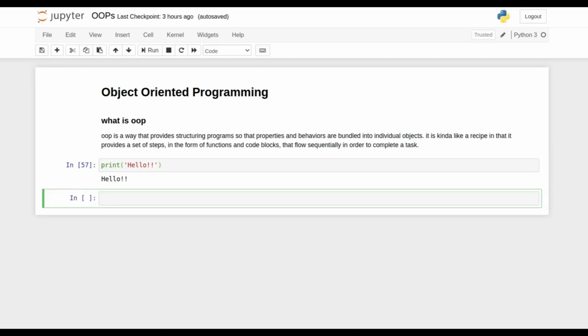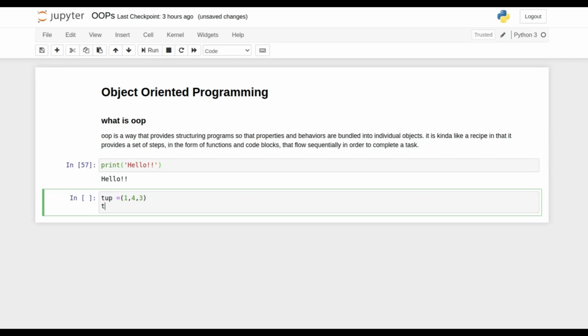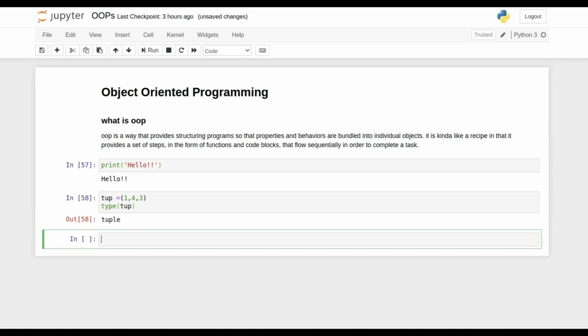Just simply, if I define a tuple, for example something like 1, 4, or 3, and want to see the type of that particular tuple value, that is again another inbuilt function in Python, where we are just passing one argument and requesting that function to generate some sort of output out of it.